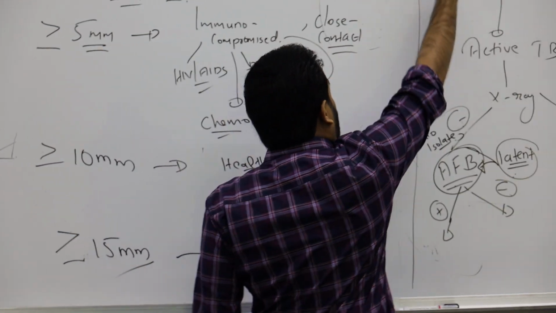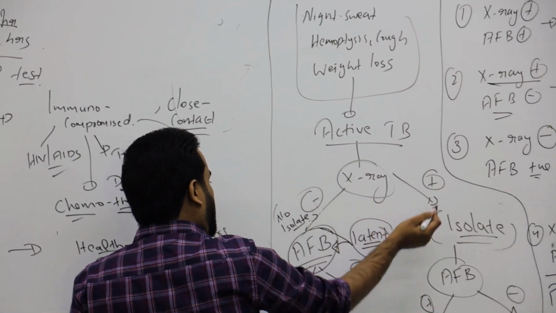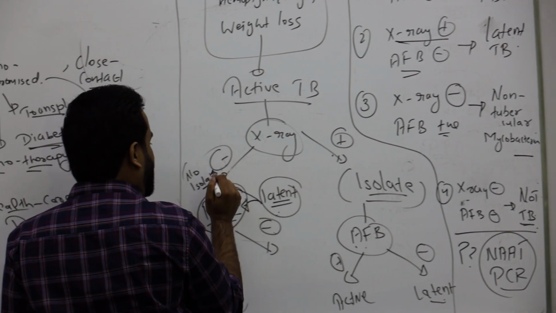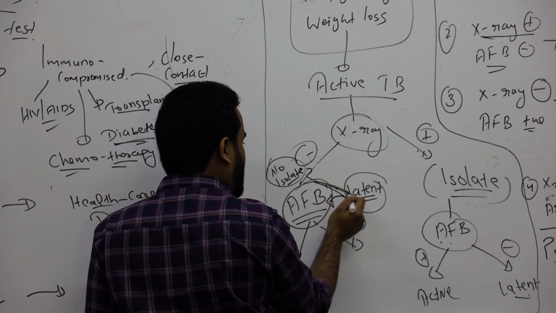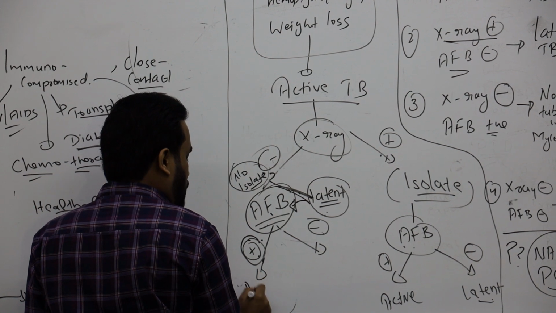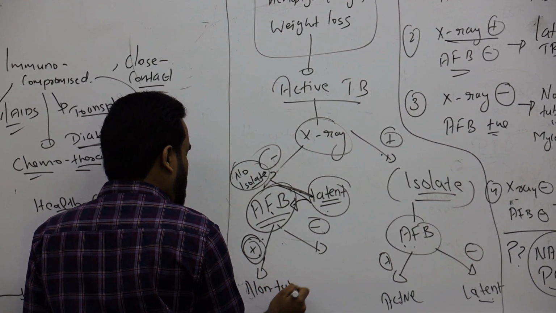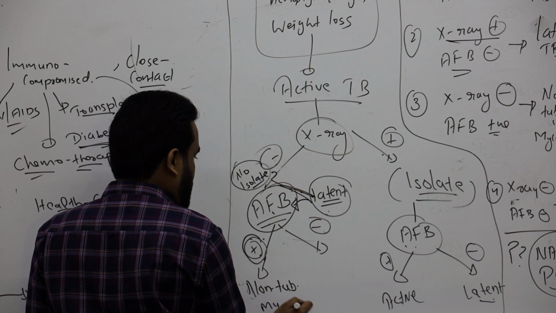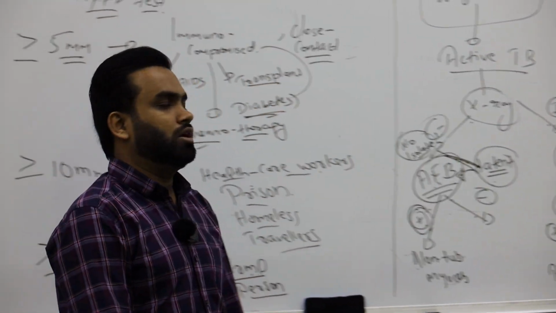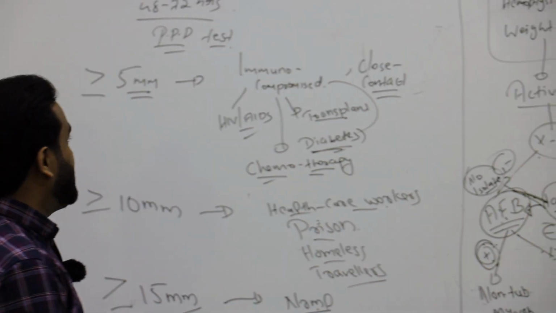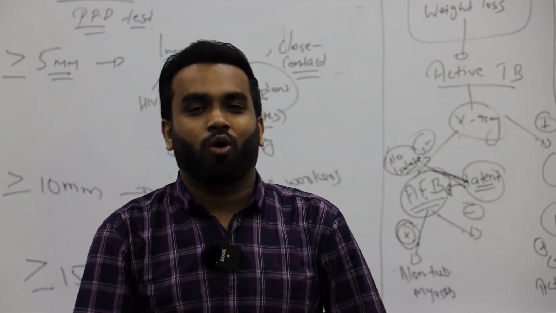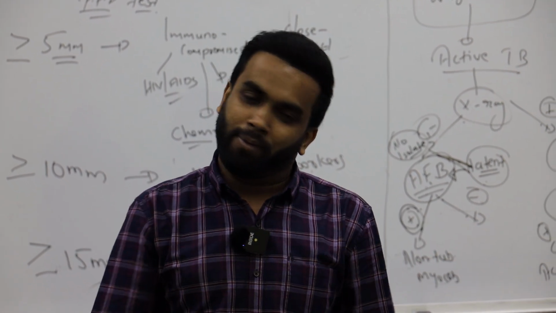So once again, if someone comes with active symptoms, very easy: do X-ray, positive, isolate, then I check again. If AFB is also positive, active; negative, latent. If X-ray is negative, no isolation, most probably it will be latent, and you check the AFB. If X-ray negative and AFB positive, it can be non-tubercular Mycobacterium, other species. If X-ray negative and AFB negative, don't even think about TB, right? I hope I briefed clinically how you diagnose a patient who is coming with TB symptoms that is active, or someone who is not coming with any symptoms, the PPD test. Thank you.